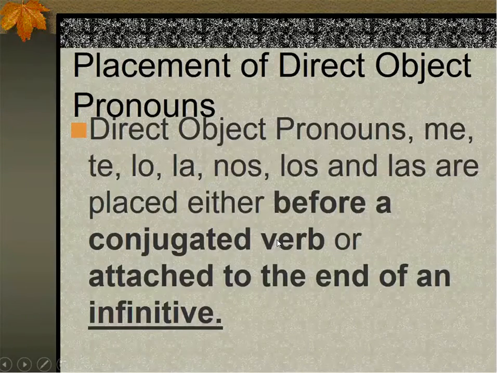Well, sometimes you're going to have an option. Whenever you have a verb that is in the infinitive form, you are going to have the option of placing it before the conjugated verb, because when you have a verb in the infinitive form, you have two verbs in the sentence. One is conjugated, the other one is in the infinitive form. Or you can attach the direct object pronoun to the end of the infinitive, forming one word.